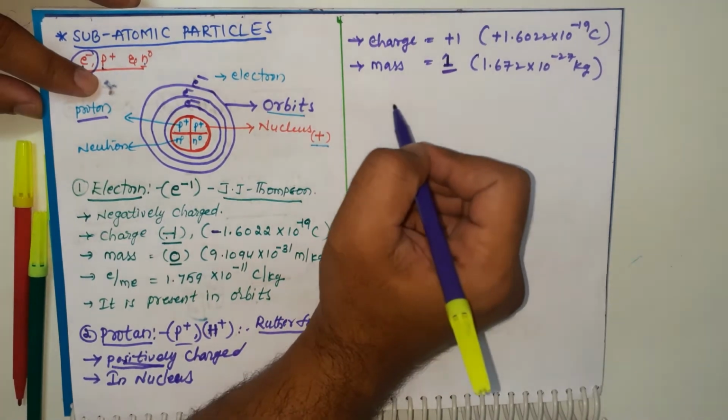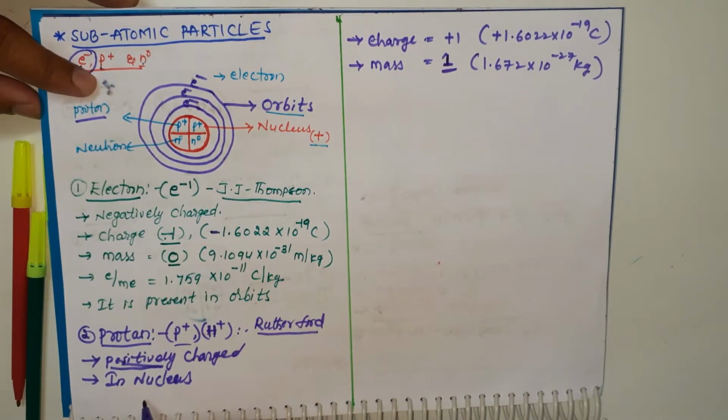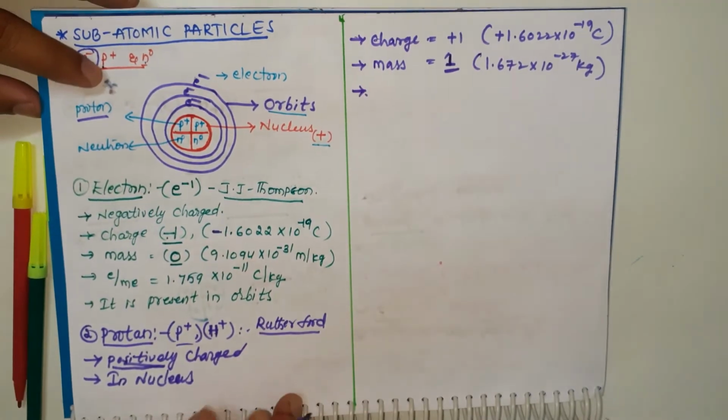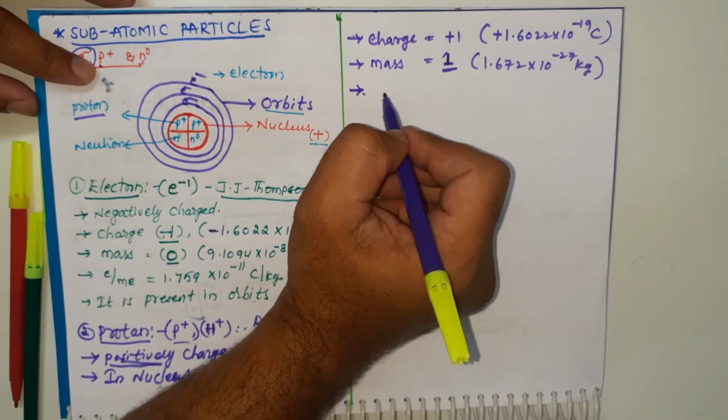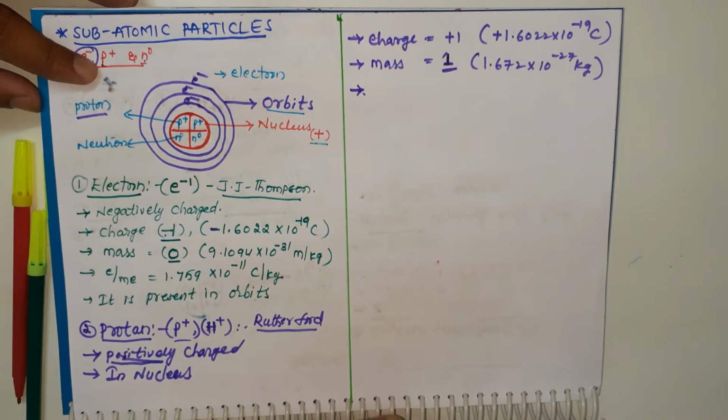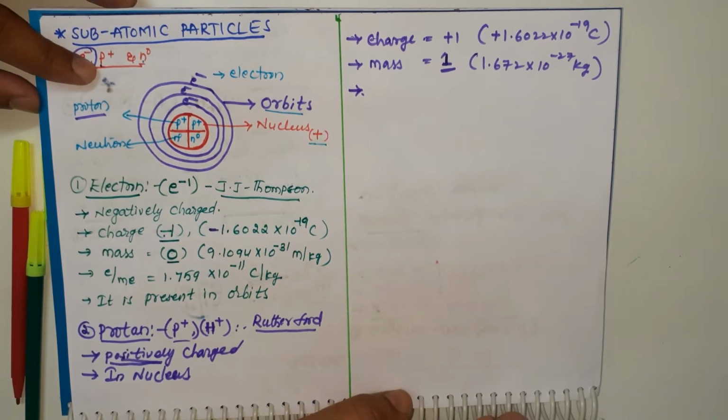And where is it present? In the nucleus. Another important point is atomic number. Hydrogen, helium, lithium, they have atomic numbers. For example, hydrogen has atomic number 1, neon has 10, calcium has 20, zinc has 30.